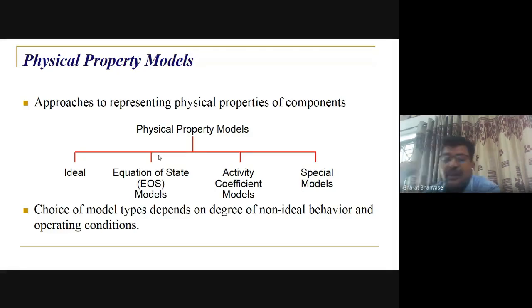Some special models, for example in boiler steam, we handle only one component, water, or amine systems. So these are the different physical property models available. Out of these, which can be suitable for flowsheet simulation, we have to decide here, right? And no doubt the choice of model will depend on the degree of non-ideal behavior and operating condition. So non-ideal behavior and operating condition play a very important role in deciding this property.